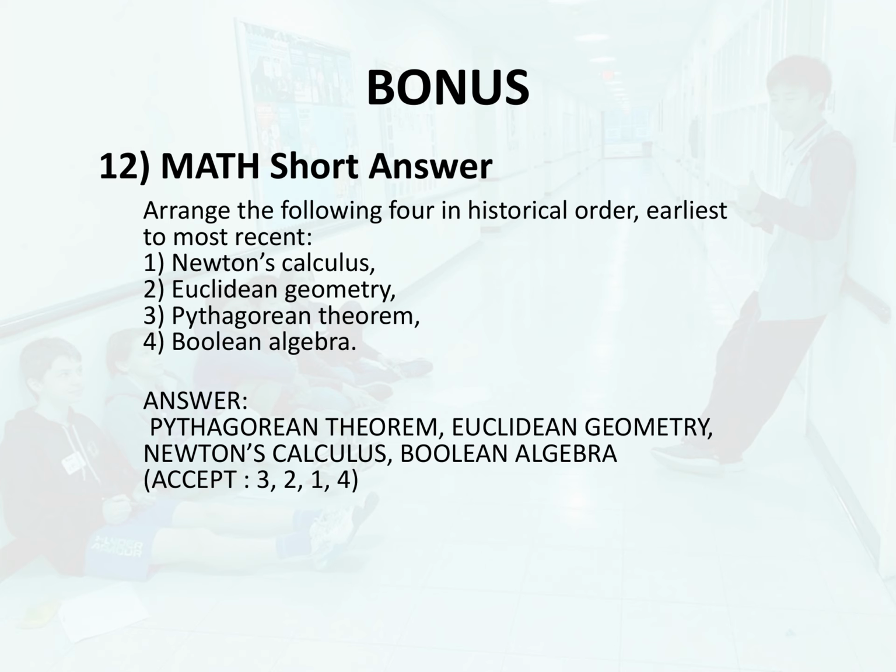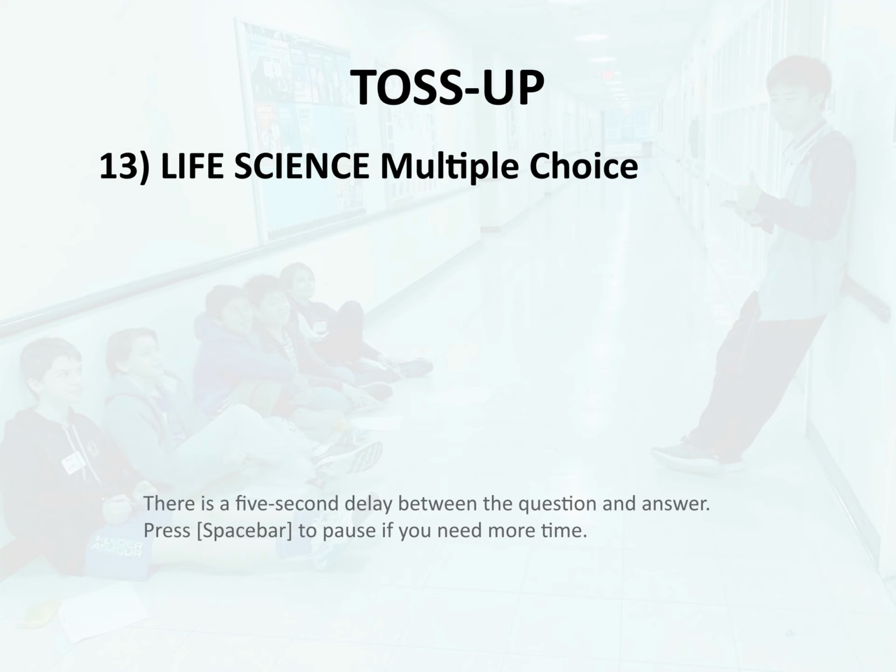Toss-up 13. Life science. Multiple choice. Photosynthesis has both light and dark reactions. Which of the following occurs without the presence of light? W. Water is split to produce oxygen.